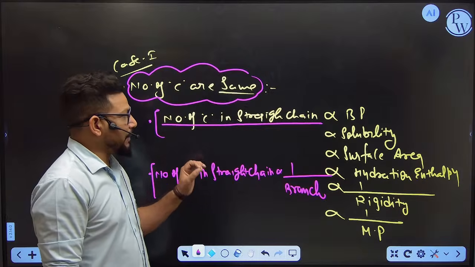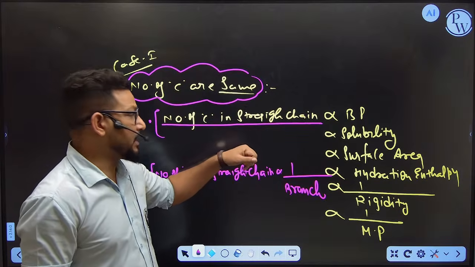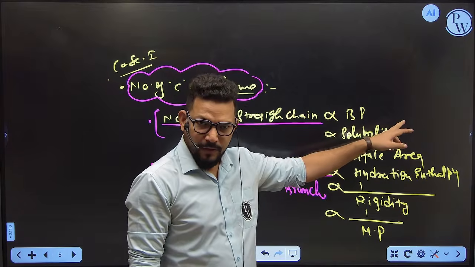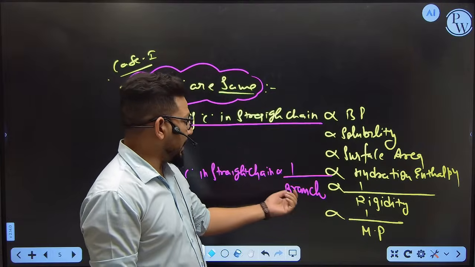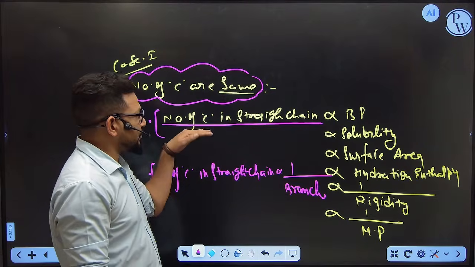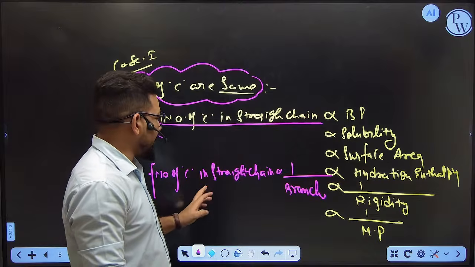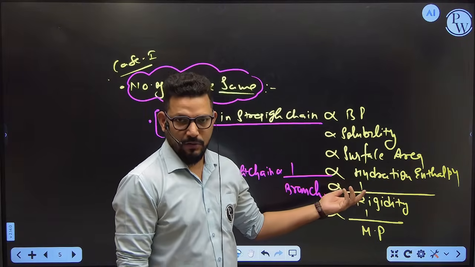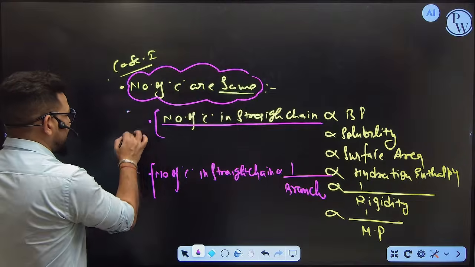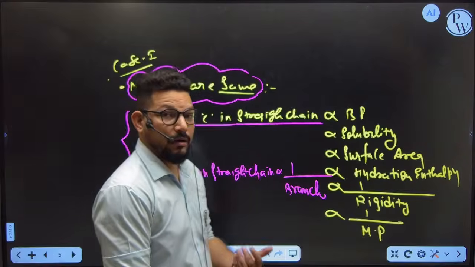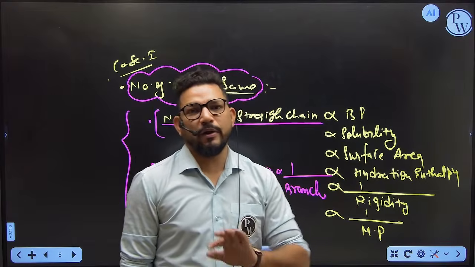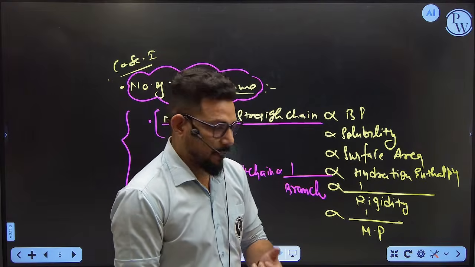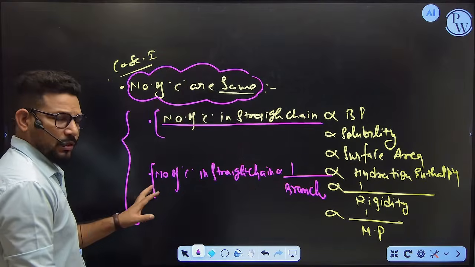So kindly keep in your mind that in a straight chain, boiling point is getting higher, but in a branch, it is inversely related to the straight chain. That means in a straight chain boiling point is higher, whenever branching is there, boiling point is getting lower and melting point is getting higher. Okay, so this is one of the best concepts through which you are able to comment on the boiling point and melting point order of different kinds of hydrocarbons. Am I clear? So keep all these things in your mind.